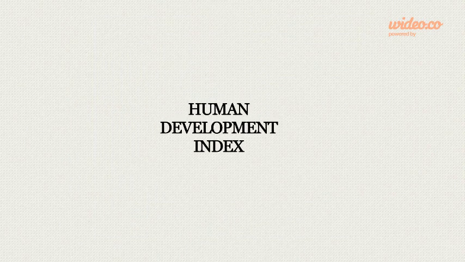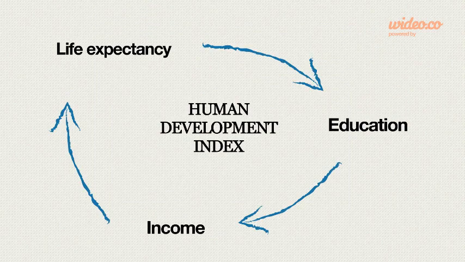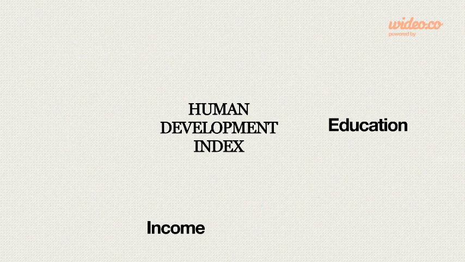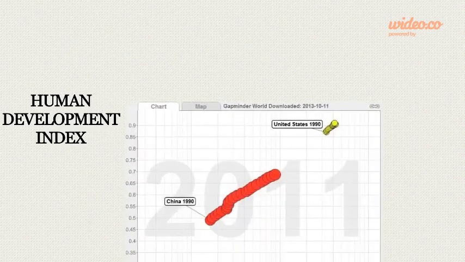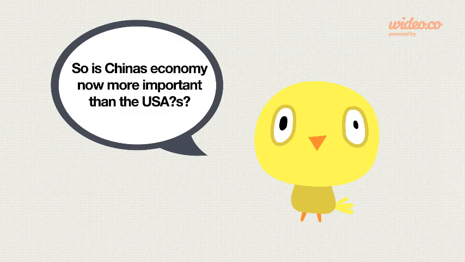These rises can be especially seen with the Human Development Index, which shows how life expectancy, education and income increase in order to calculate human development. The graph shows how human development has constantly increased at a higher rate per capita in China compared with the USA. So, is China's economy now more important than the USA?